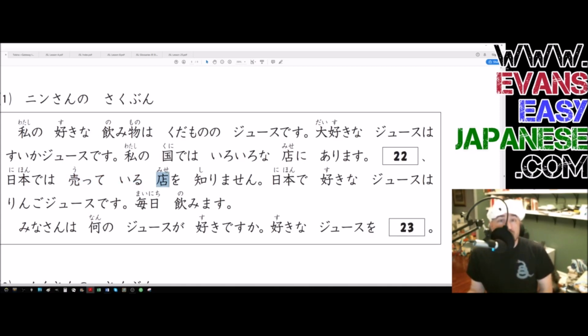Mise, so this is a store that uteru, sells something. A store that is selling something. A store that is currently selling something. We're probably talking about the suika juice from two sentences ago. So as for Japan, uteru mise o shirimasen.